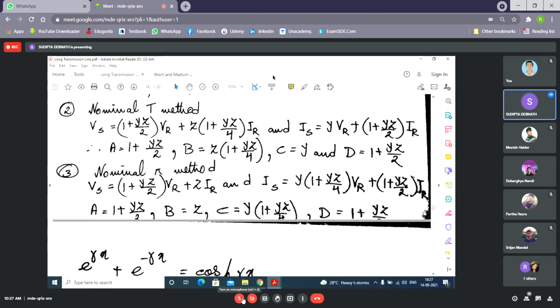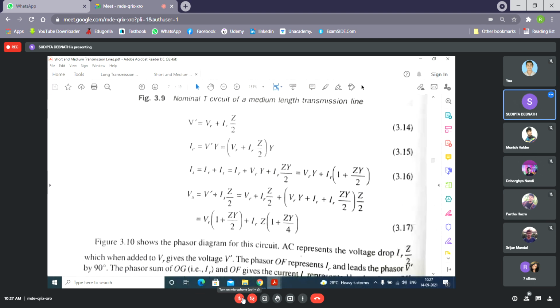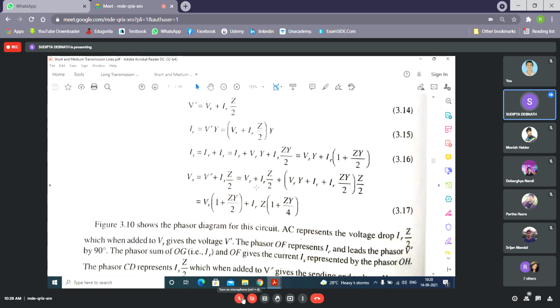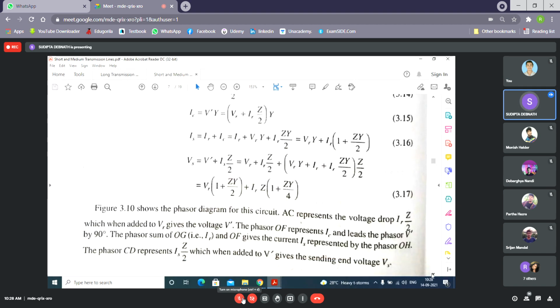Similarly, for pi, we have also discussed the equations. But if in the semester you are asked to find out the generalized constants ABCD for medium transmission lines, for any configuration, you need to draw the whole figure. You need to show these values. Then you have to write this is A, this is B, like that.